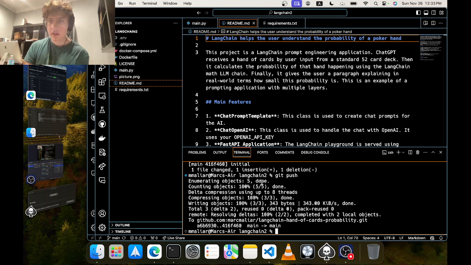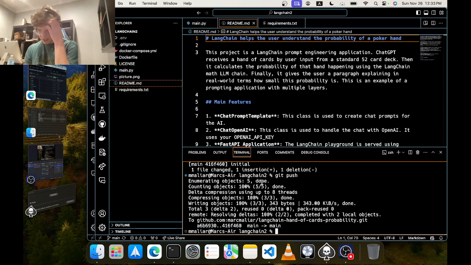I want ChatGPT to interpret that hand and determine a mathematical expression for the probability of getting those five cards from a 52 card deck. Then immediately afterwards, I want to use my LLM math layer to find the probability of that.